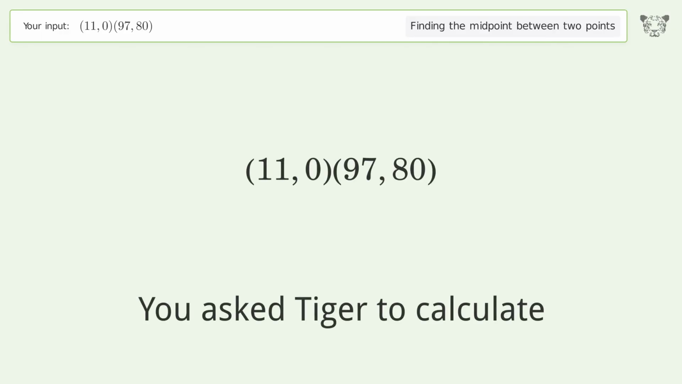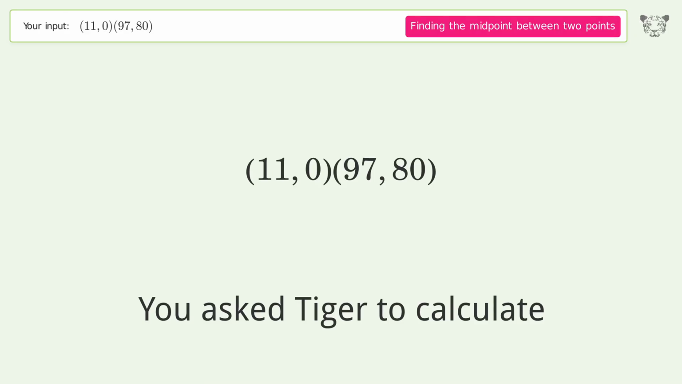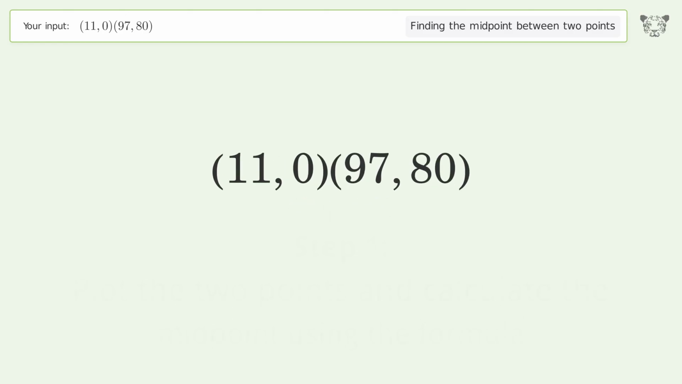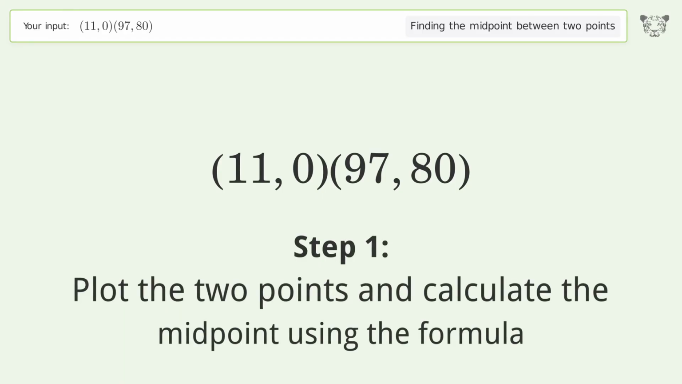You ask Tiger to calculate. This deals with finding the midpoint between 2 points. The midpoint between the 2 points is 54,40. Let's solve it step by step. Plot the 2 points and calculate the midpoint using the formula.